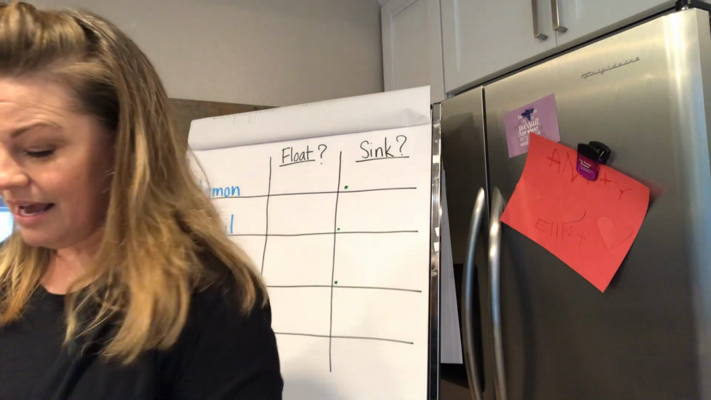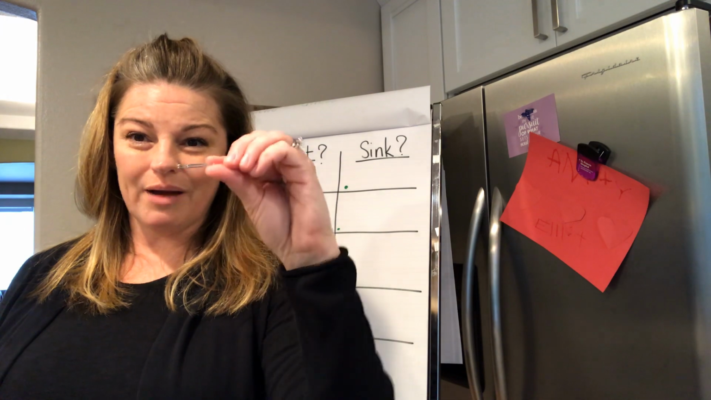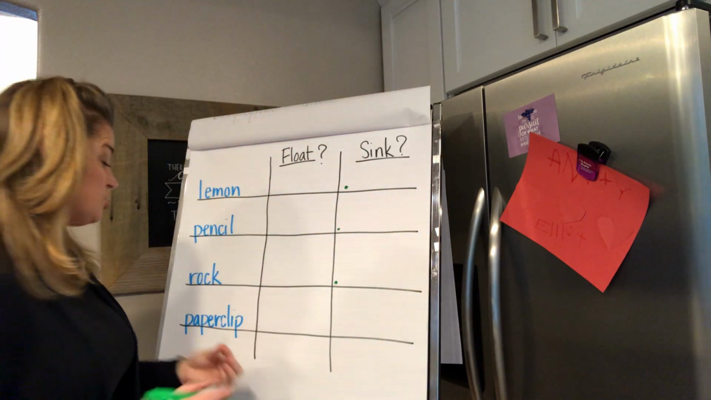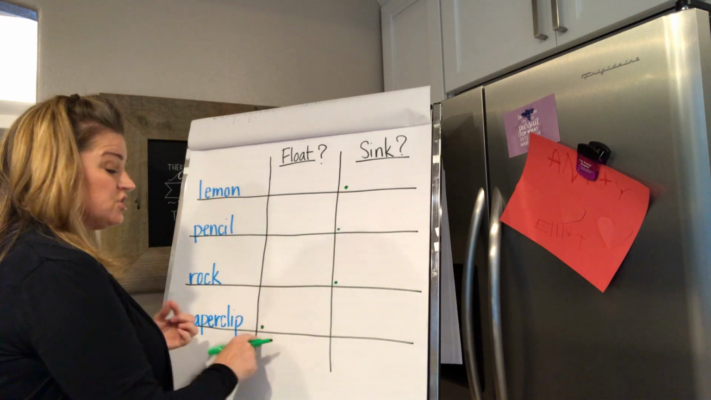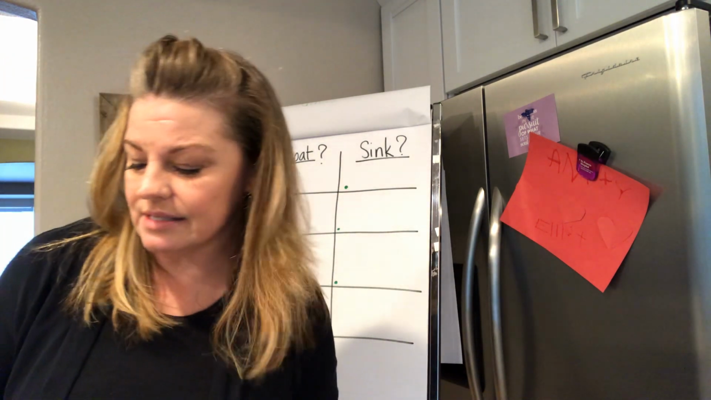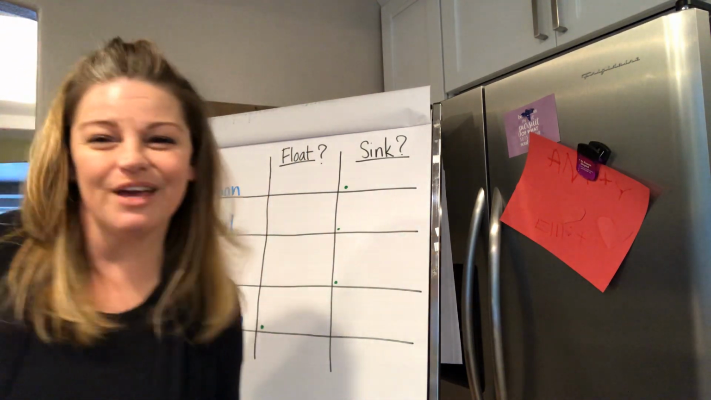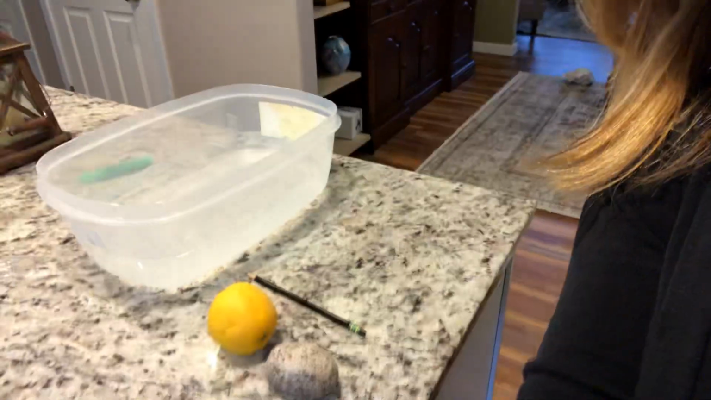My last one is a paper clip. Oh my gosh, you see how tiny that is? I'm thinking that this one is for sure going to float. All right, so I made my predictions. And it's always important as a scientist to put your predictions down on paper so that you remember what you were thinking. Now for the fun part. I'm going to drop you down so that we can see.